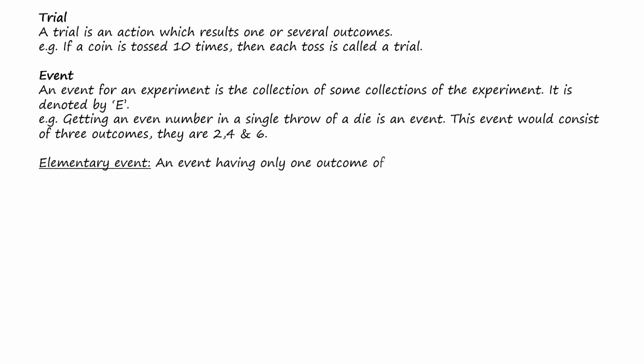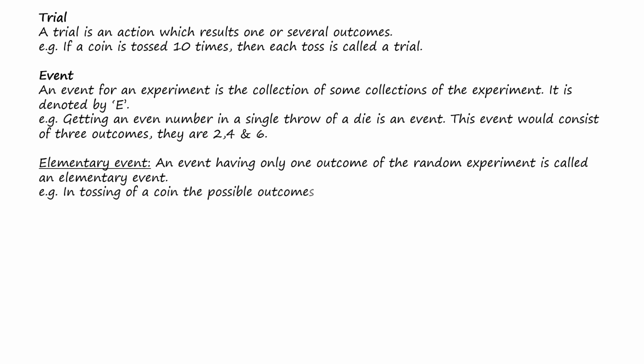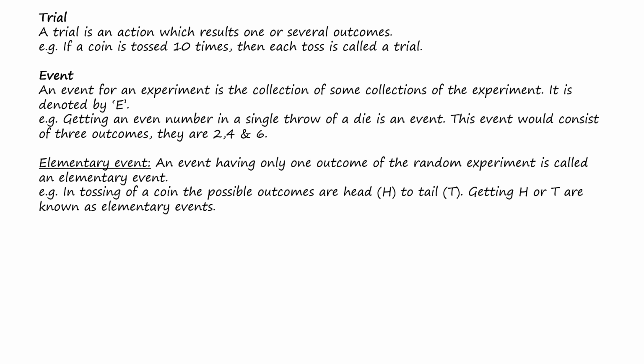Elementary event. An event having only one outcome of a random experiment is called an elementary event. For example, in tossing of a coin, possible outcomes are head or tail. Let head be denoted by H and tail be denoted by capital T. Getting H or T are known as elementary events.